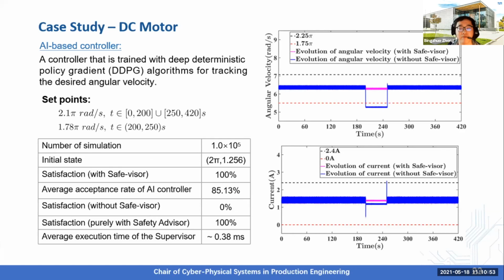At the same time, if we do not use Safe-visor, none of them satisfy the specification, since during this time period we have a set point that is close to the boundary, and the AI-based controller is currently not robust enough, so that it drives the system to violate the desired safety specification that was mentioned before. The last part I want to emphasize is that the average execution time of this case study is less than 1 millisecond, so that our proposed architecture can be applied efficiently for this case study.